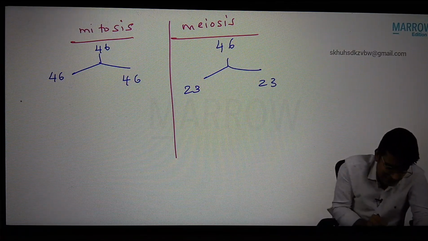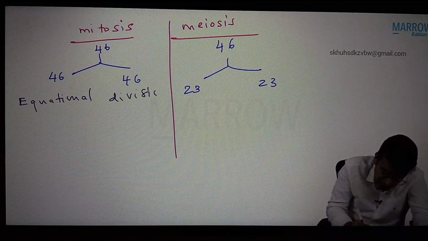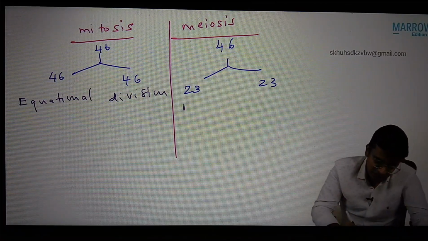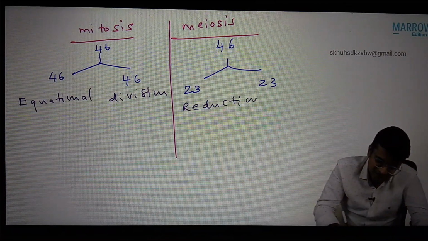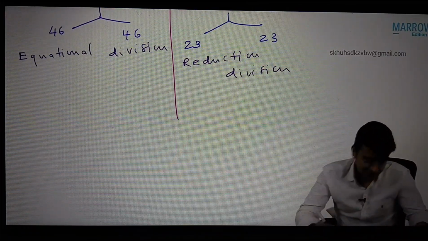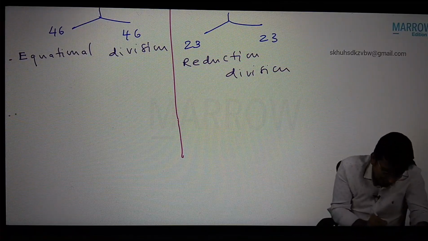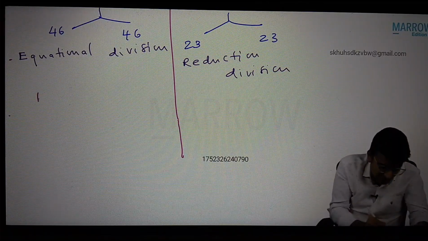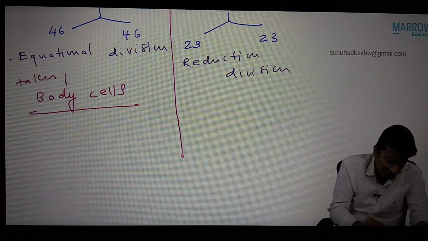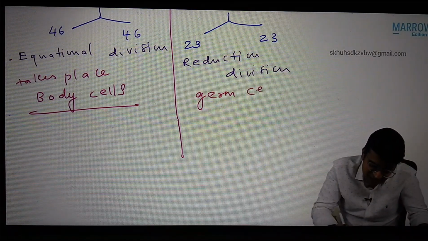So mitosis is equational division. The chromosomes are equally divided. In meiosis, the chromosomes are reducing into half. It is called reduction division. Mitosis is equational division, meiosis reduction division. Next, mitosis mainly takes place in the body cells, whereas meiosis takes place in the germ cells.